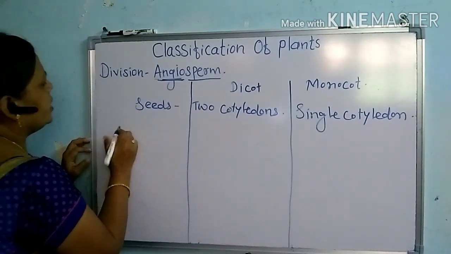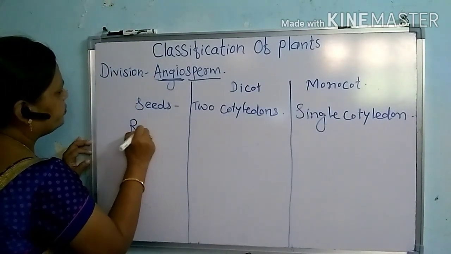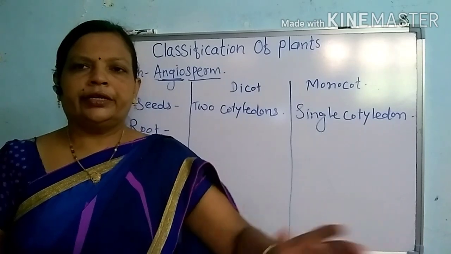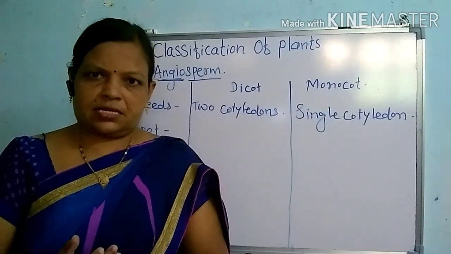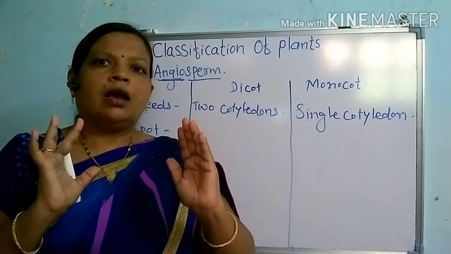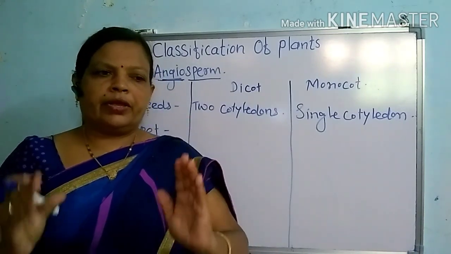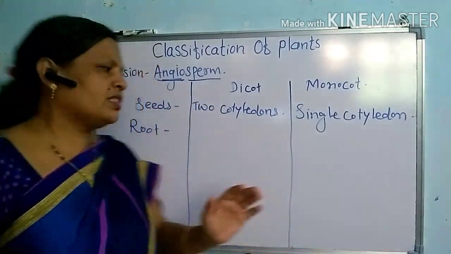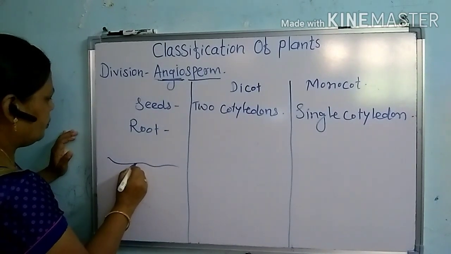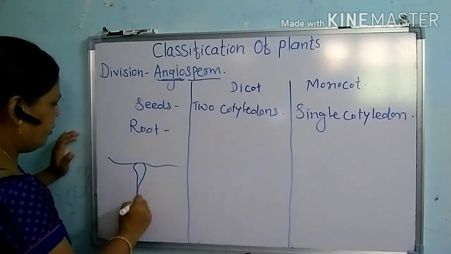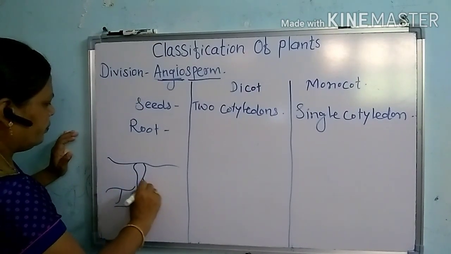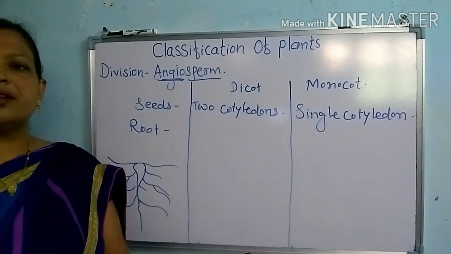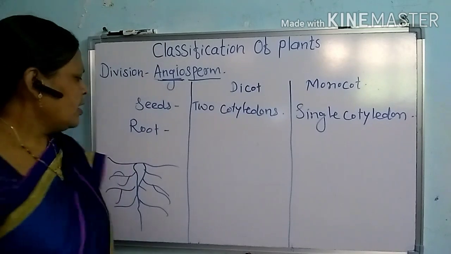The second difference is in relation to their root. All of you are familiar with the banyan tree, mango tree, neem tree. These are big size trees, and if we see the root system of these plants, a very hard main taproot is given out, and from this the secondary roots are given out in this way. Suppose here is the soil level, and here is the main root which is given out, and from this many secondary roots are again given out. Such a type of root system is called a taproot system.